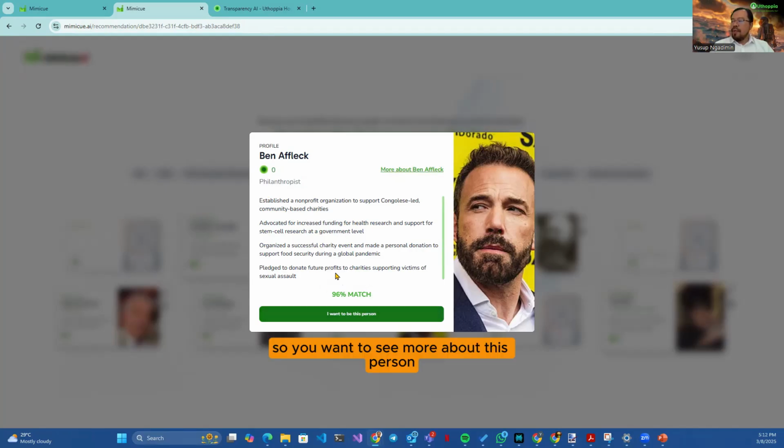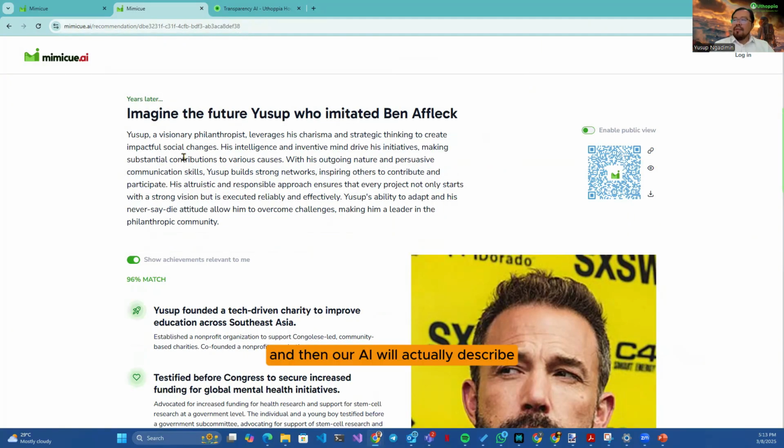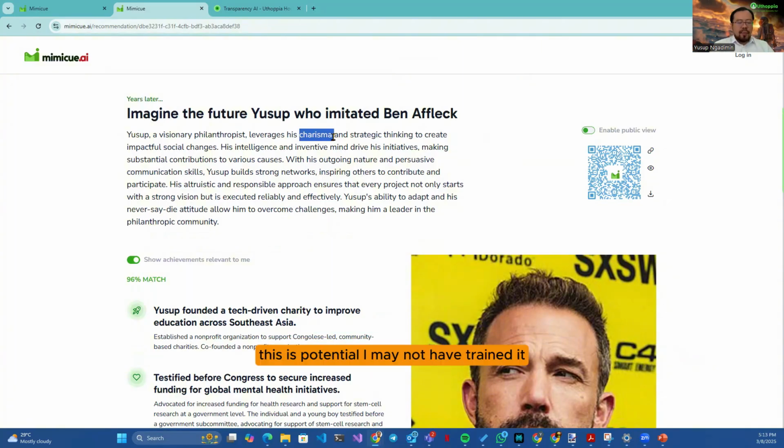So you want to see more about this person. Let's say I want to be like Ben Affleck, for example. You can click on the button, wait for a while, and then our AI will actually describe how you are similar to Ben Affleck. So for example, in this profile, the similarity is I am visionary. Maybe I can leverage on my charisma. Again, this is potential. I may not have trained it, but this could be something that maybe I can acquire along the way. Strategic thinking,